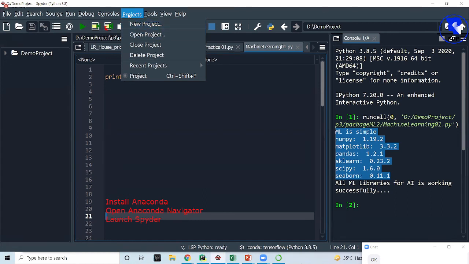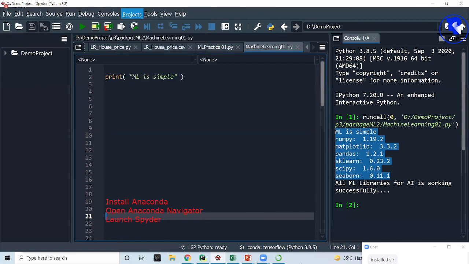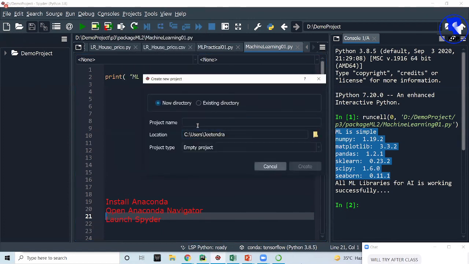So we have to go to the project and then go to the new project and write down the project name over here. We can write down any project name, like I'll say data science project 01.